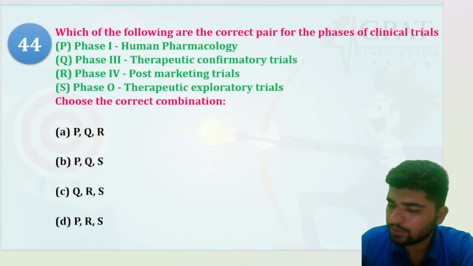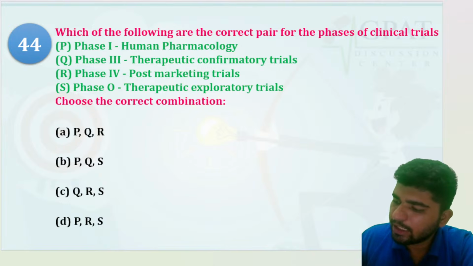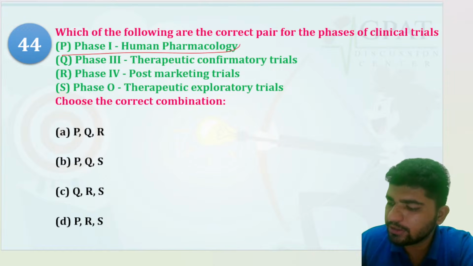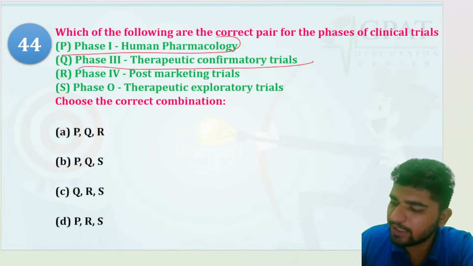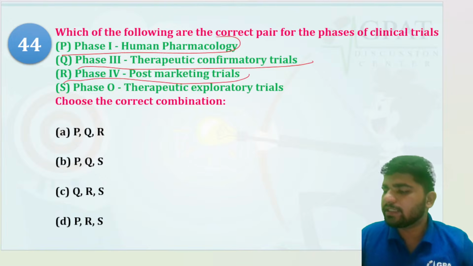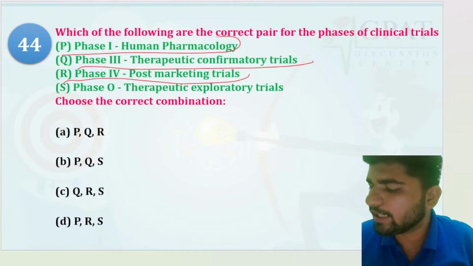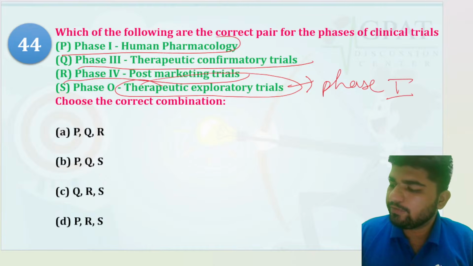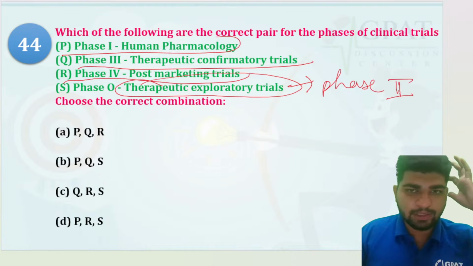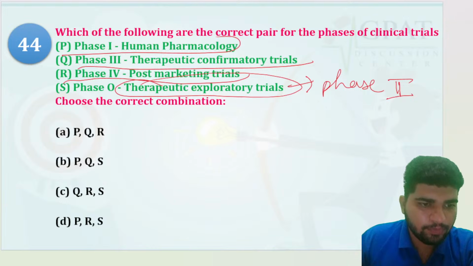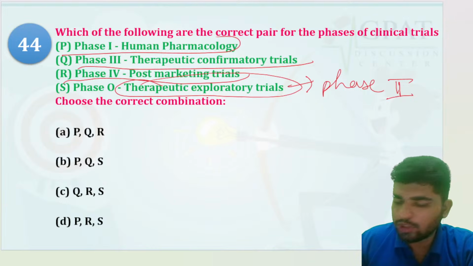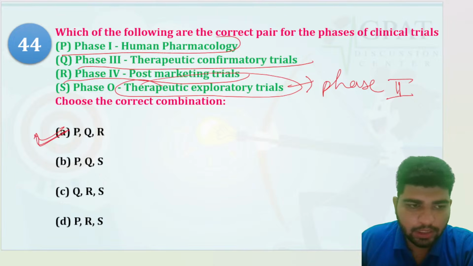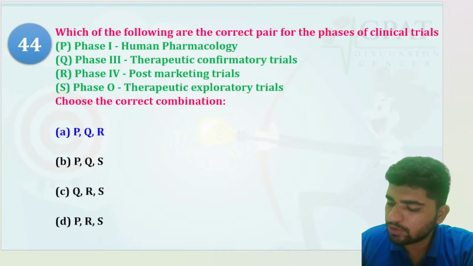Which of the following are the correct pairs of the phases of clinical trials? Phase 1 is human pharmacology. Yes, right. Phase 3 is therapeutic confirmation. Yes, right. Phase 4 is post-marketing surveillance. Correct. Phase 0, therapeutic exploratory trials. No, that is for phase 2. So the option would be your PQR.